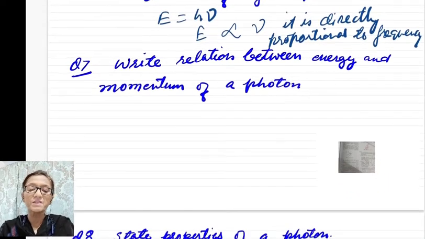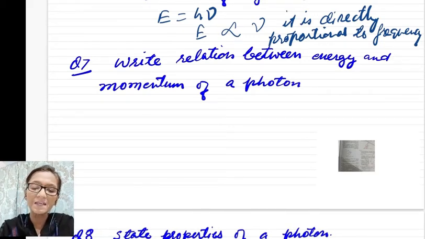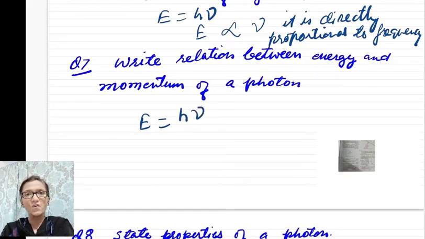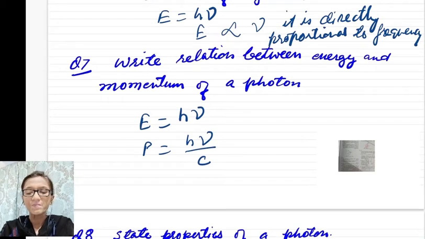Now next question. Write relation between energy and momentum of a photon. We know that energy of a photon is equal to h nu, and momentum P is equal to h nu upon c.